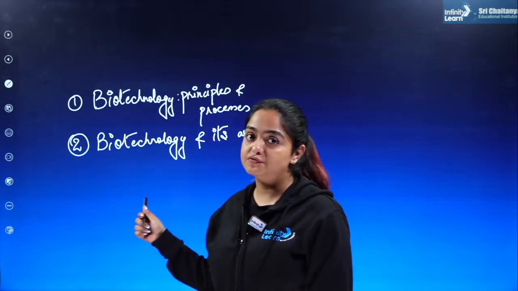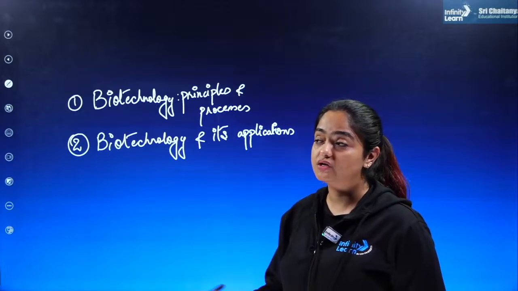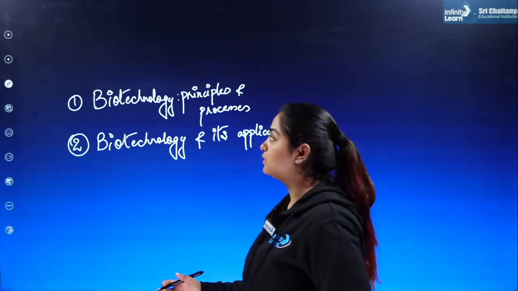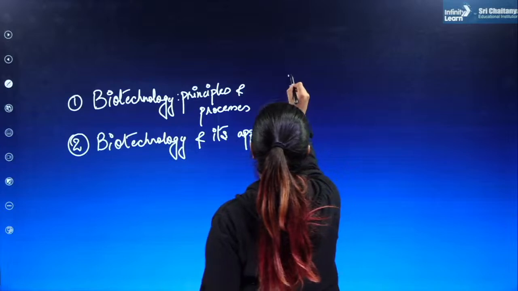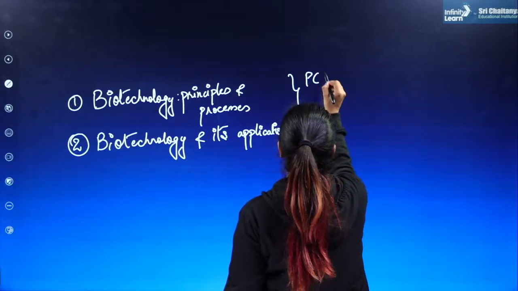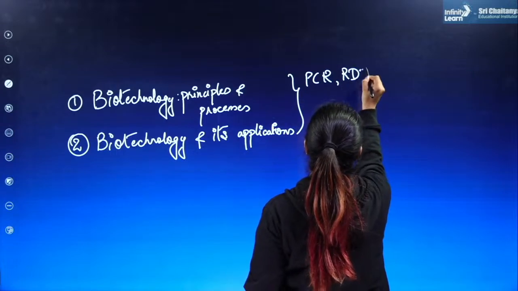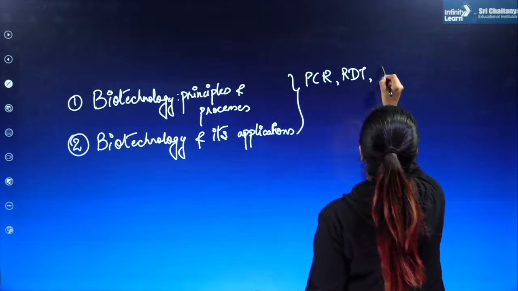So both the chapters from this unit, that is principles and processes along with applications of biotechnology, are extremely important, right? And if I talk about the topics these chapters contain, PCR becomes a really important topic over here. Recombinant DNA technology becomes really important.